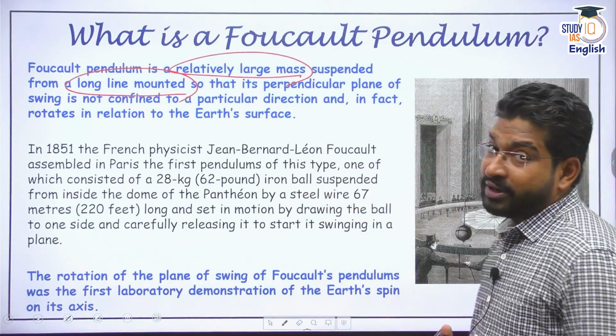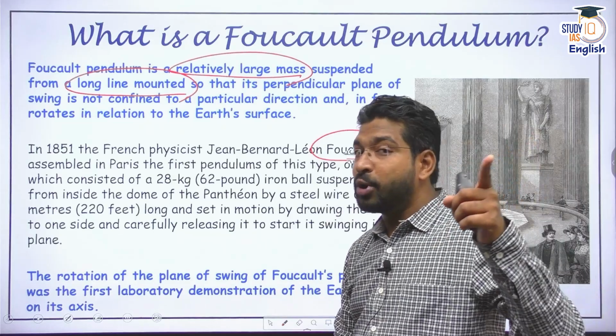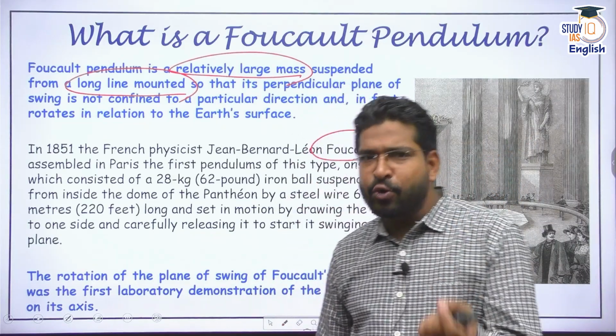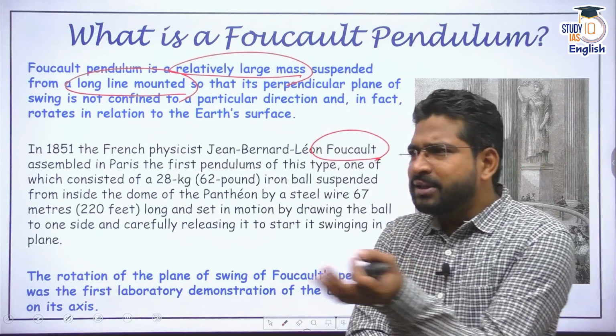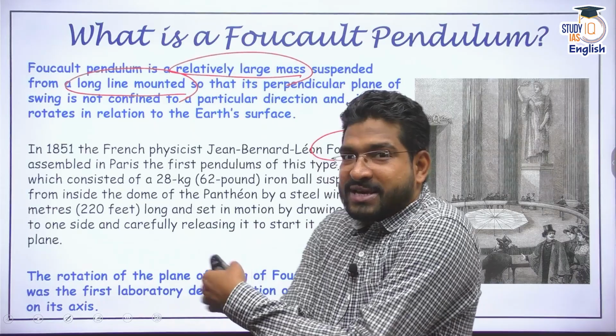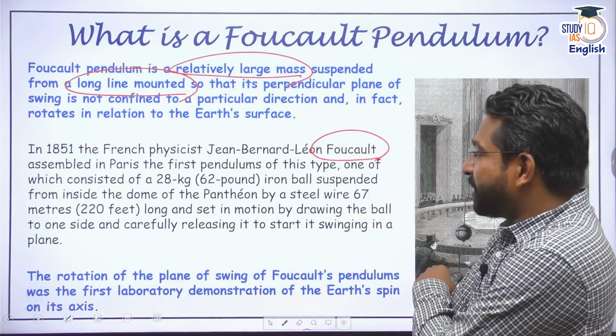Jean-Bernard Léon Foucault. Now, please remember, this Foucault is different from the Foucault that you study in your political science and international relations. That's Michel Foucault, right? He gave the theory of knowledge is power. His theory is about power, that power pervades everywhere in the society. This Foucault is different. This Foucault is Jean-Bernard Léon Foucault.